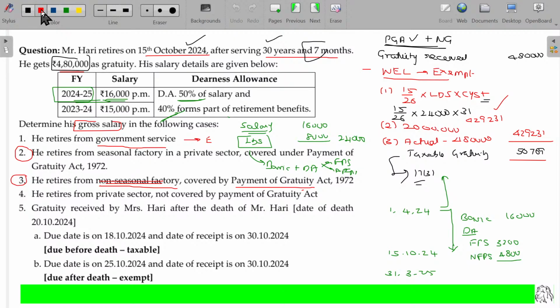What happens if he retires from a seasonal factory in the private sector covered under the Payment of Gratuity Act? It's very rare in your exams. Only CMA has this question, but CA also, I think, very rarely they ask this. But in exams, you don't expect this illustration. Seasonal factory means out of the 12 months, the employee gets employment only for 4 or 5 months. Seasonal employment.